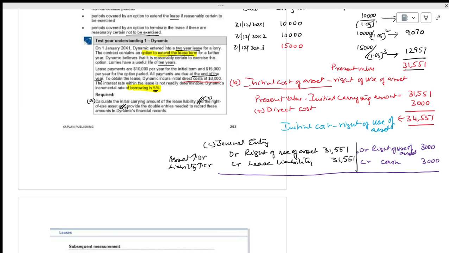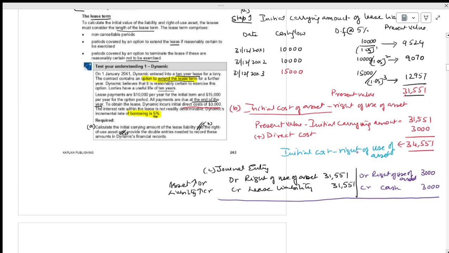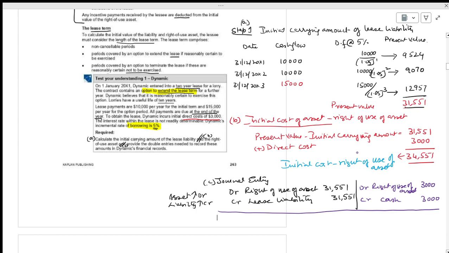Are you clear about this? Point A, point B, and point C. Yes, doctor. Sir, before that, lease liability will not be for the 3,000? It should be for lease liability, right?